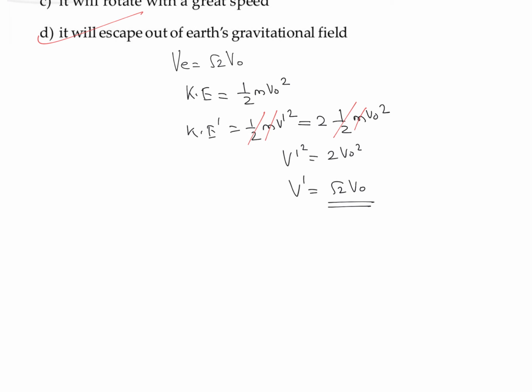Or we can explain the same thing in another way. We know that its total energy is nothing but minus G M m divided by 2 r0. If you are increasing its kinetic energy by 2 times, that means we add a kinetic energy of G M m by 2 r0. Again we increase the value by G M m divided by 2 r0. Then the total energy becomes equal to 0. That is the condition for escape velocity. So we can say that definitely this satellite will escape out of Earth's gravitational field.